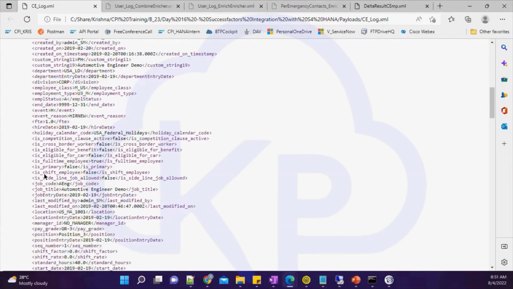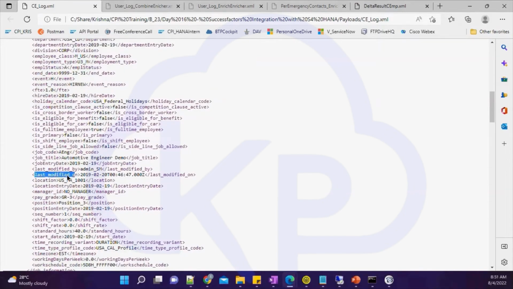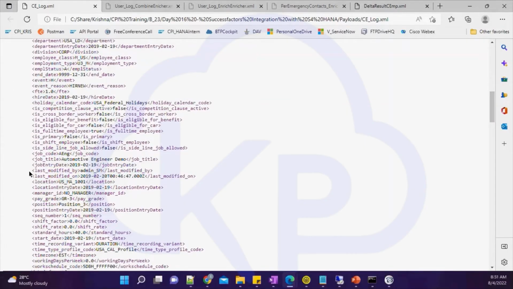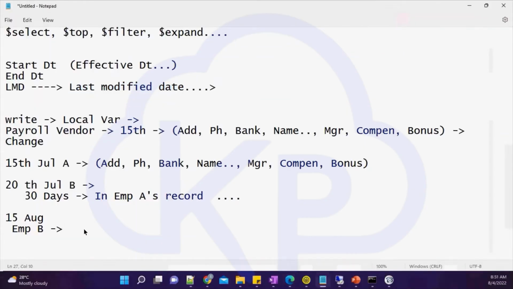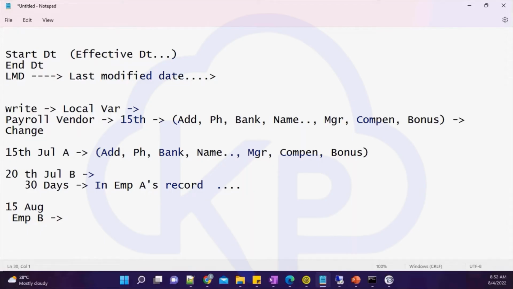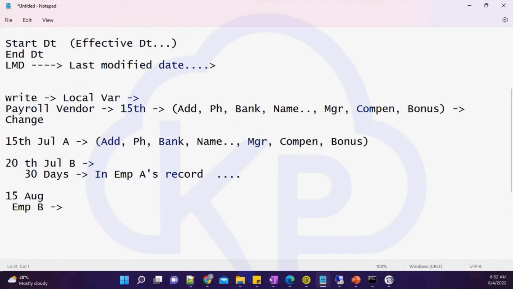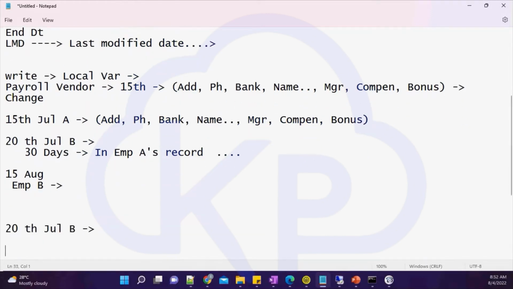And if you see here, you will see a last modified on, with a date timestamp. So you will be using this particular field to read the valid set of records. The same way, you will get a valid set of records with last modified. Based on last modified, there can be a change on a particular employee. Let's say I'm just considering that employee B's record is changed.